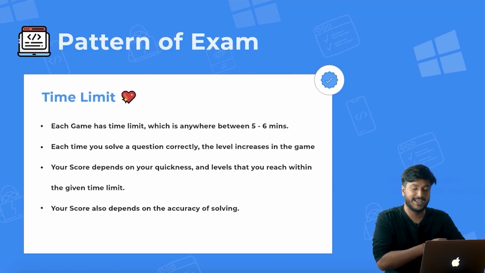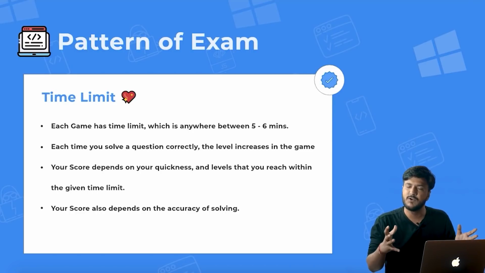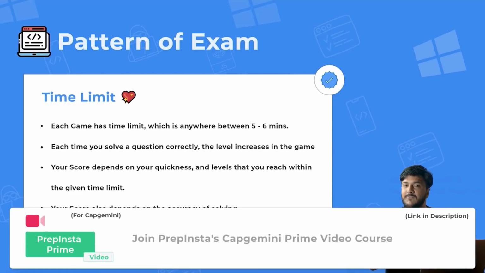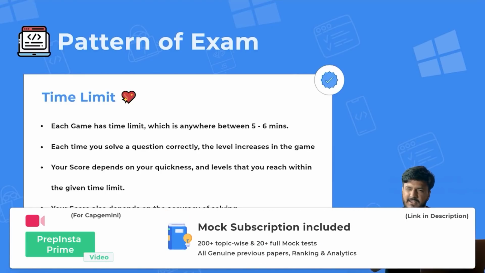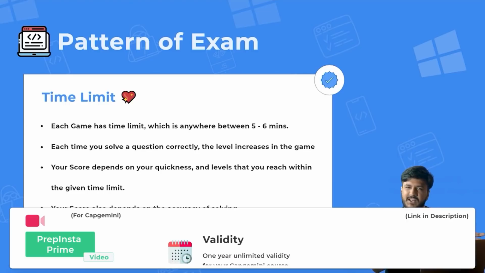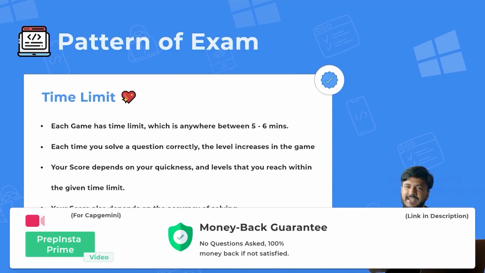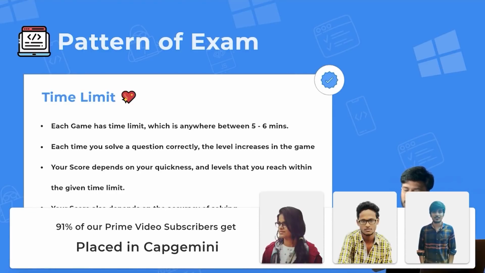Without wasting any further time, let's understand what this fuss is all about: the Capgemini game-based aptitude test. First of all, there is a time limit. You would generally be given 6 minutes. There would be 4 games. There are 24 different games altogether, and out of those 24, 4 games would be randomly chosen for you. They have not specified it, but with the kind of internal links that Prepinsta has, we know for a fact that approximately 6 minutes would be given to you for each game. So 6 into 4, 24.